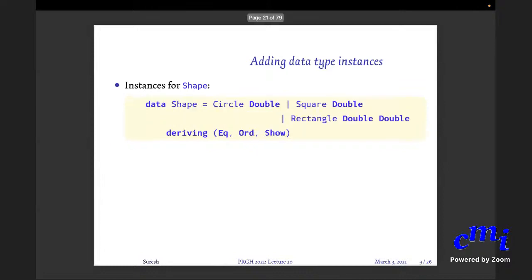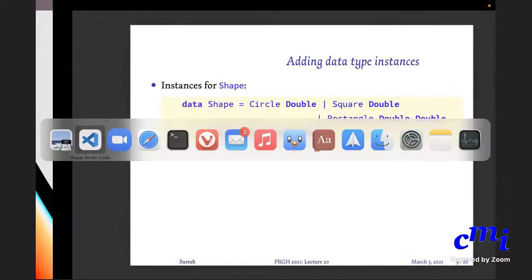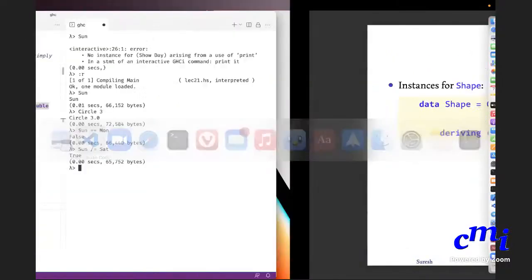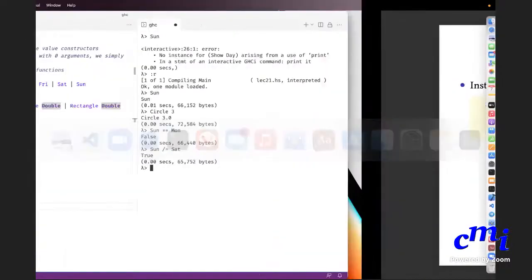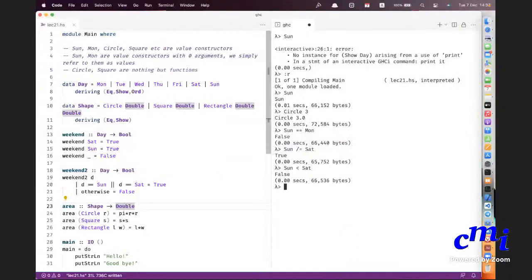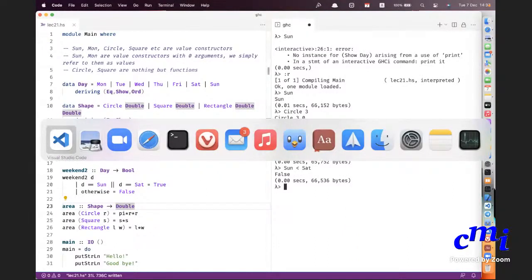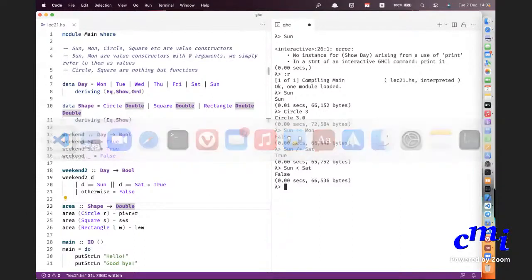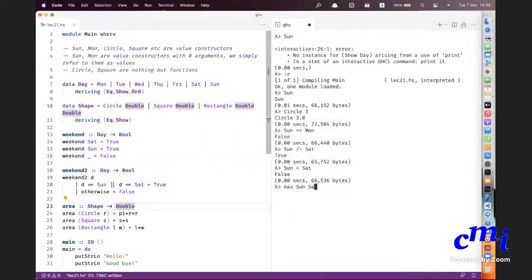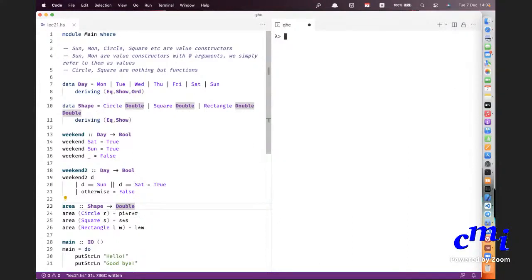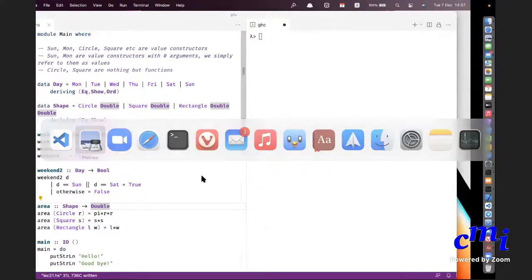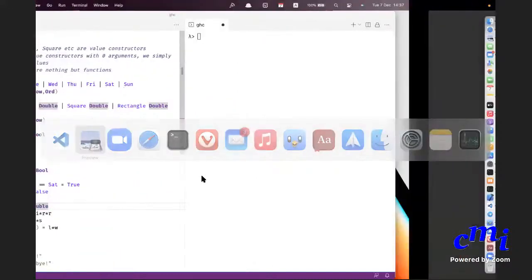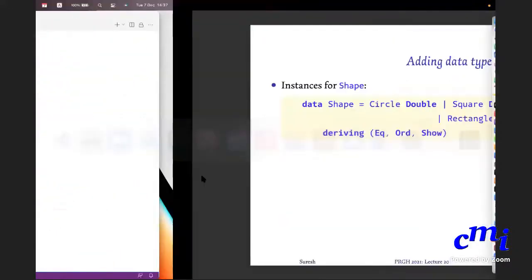So yeah, I can ask for Sunday less than Saturday. It will say false now, but earlier it would have given a type error because Ord is not defined. You can ask for max of Sunday, Saturday. Just because you made it Ord, a bunch of functions are automatically defined for you.